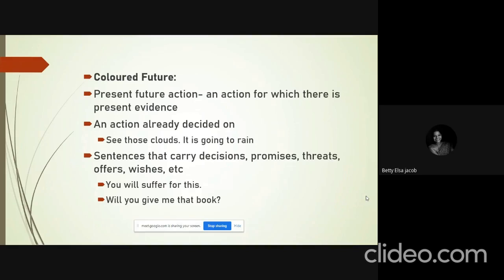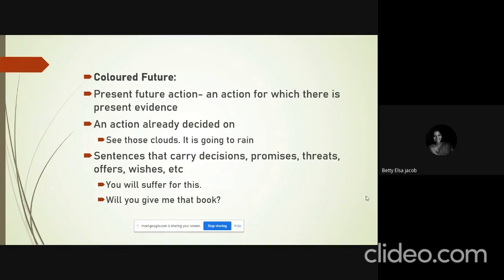Here again, you find the speaker's intention or a threat along with the statement. You will suffer for this. There's a threat hidden in that sentence. Will you give me that book? It's a request. So there is a speaker's wish or will that is referred to in these two sentences.